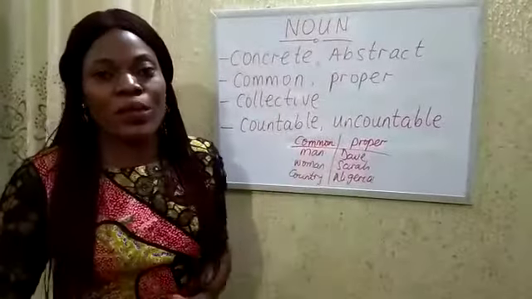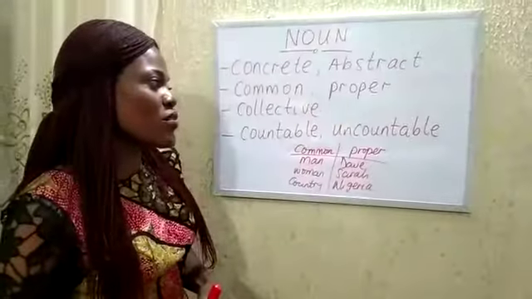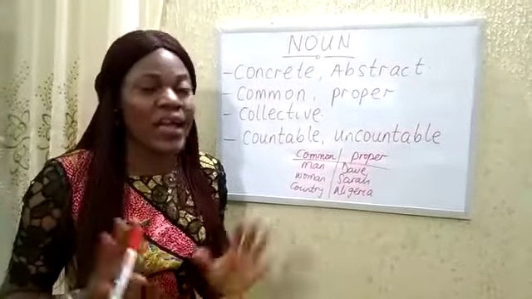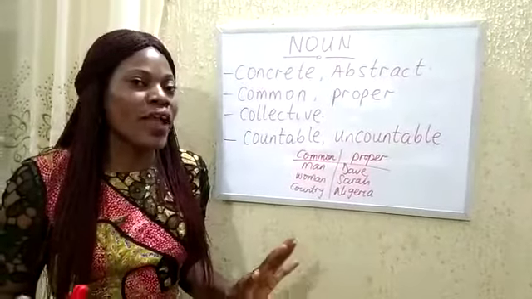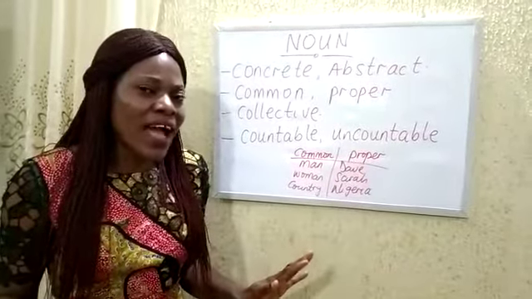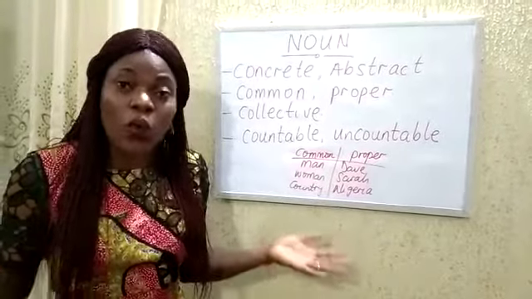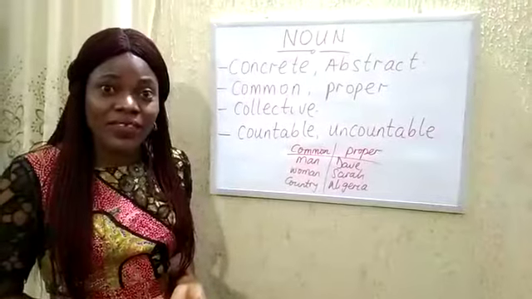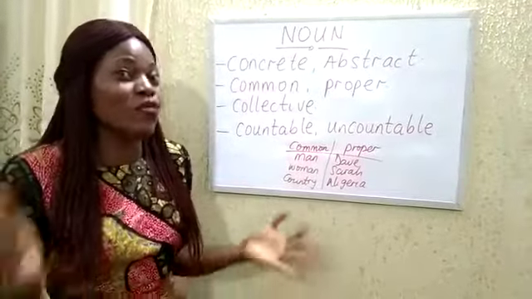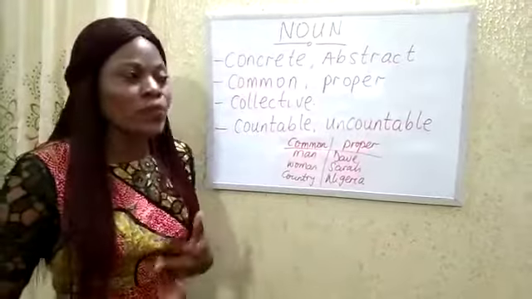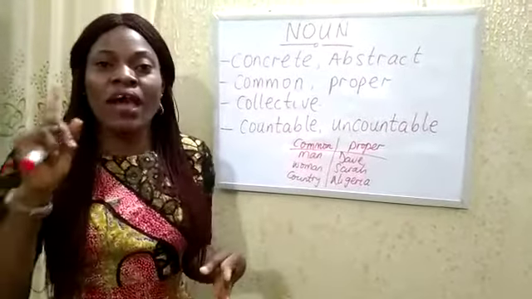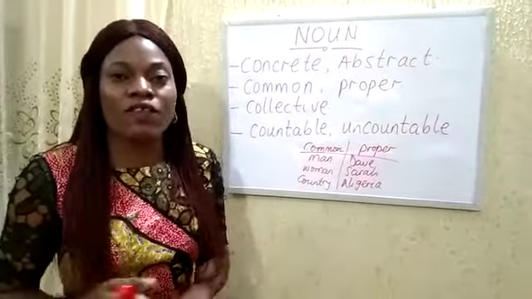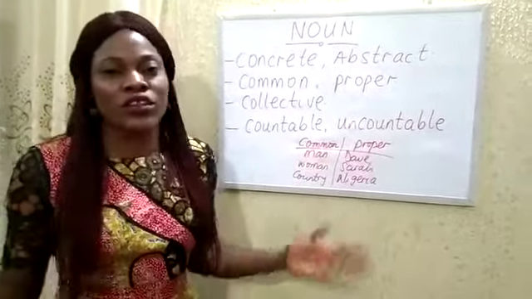Then we have uncountable nouns. Uncountable nouns, just like the name implies also, are nouns that we cannot count. We have for example the air that you breathe in and out. Can you count air? No, we can't count air. Do you know something else that we can't count? Yes, let's look at them together. We have water, we have salt, we have sugar, we have your flour for baking, we have rice, we have your tea, your coffee, your yogurt, and you can continue from there.